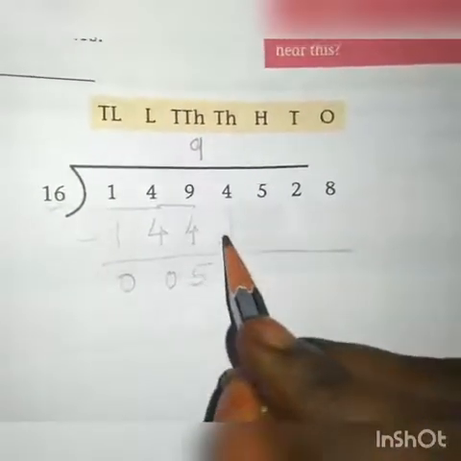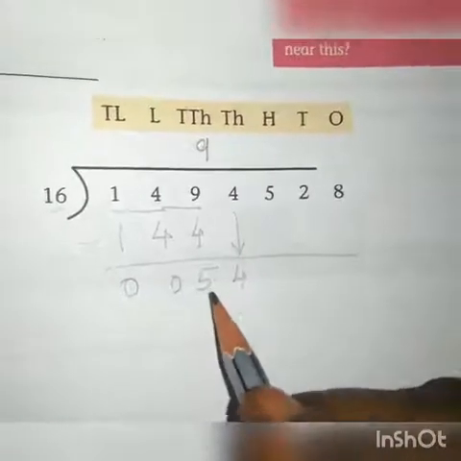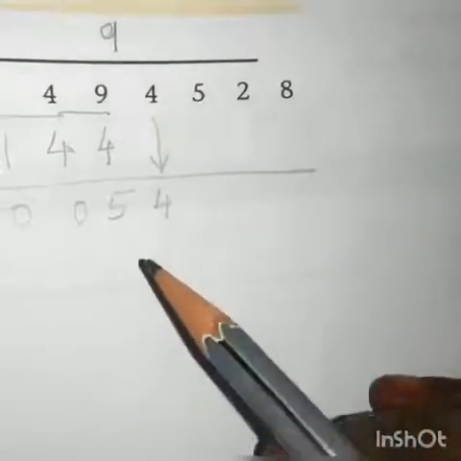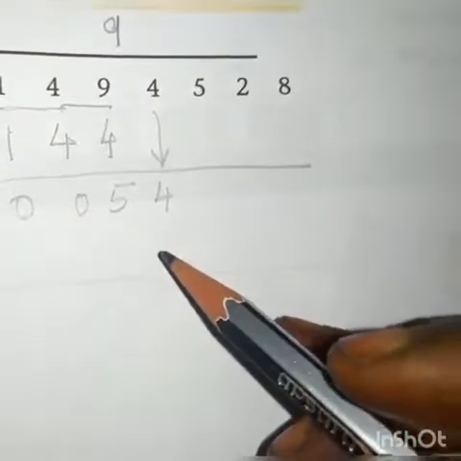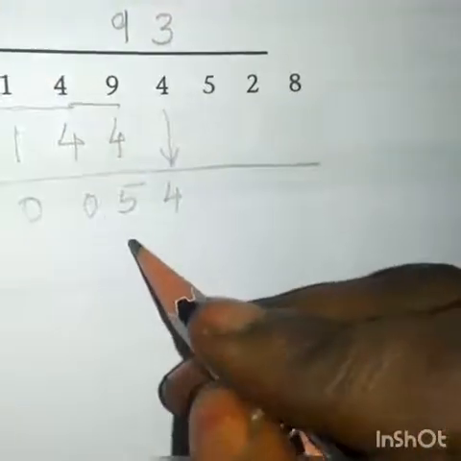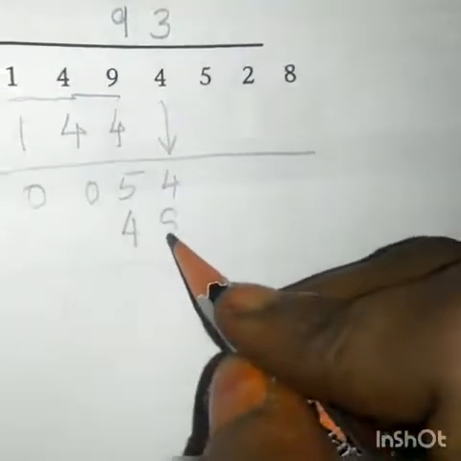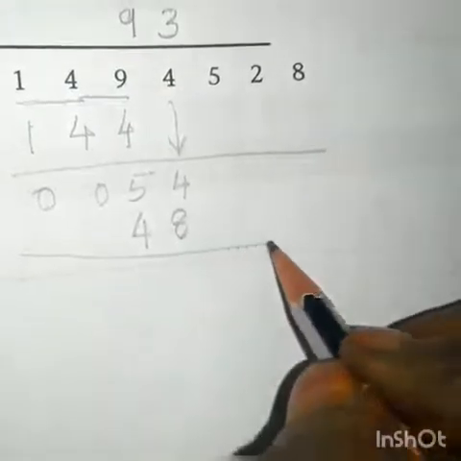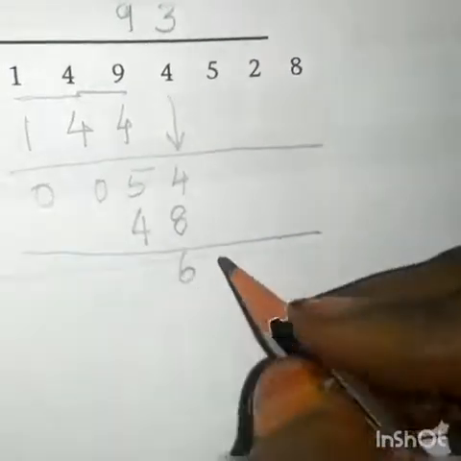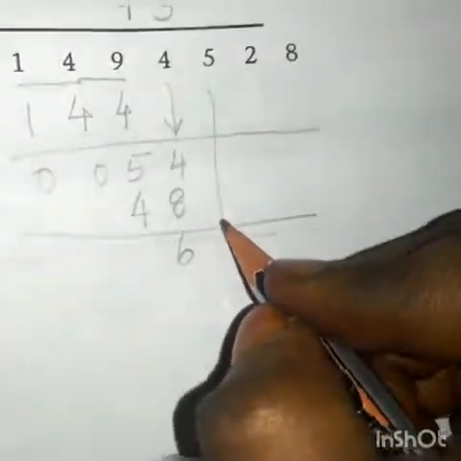Bring down the next number, 4. How many times will we get 54 from the 16th table? 3 times. 3 times 16 is 48. If you subtract these two, what will we get? The remainder is 6. Now bring down 5.